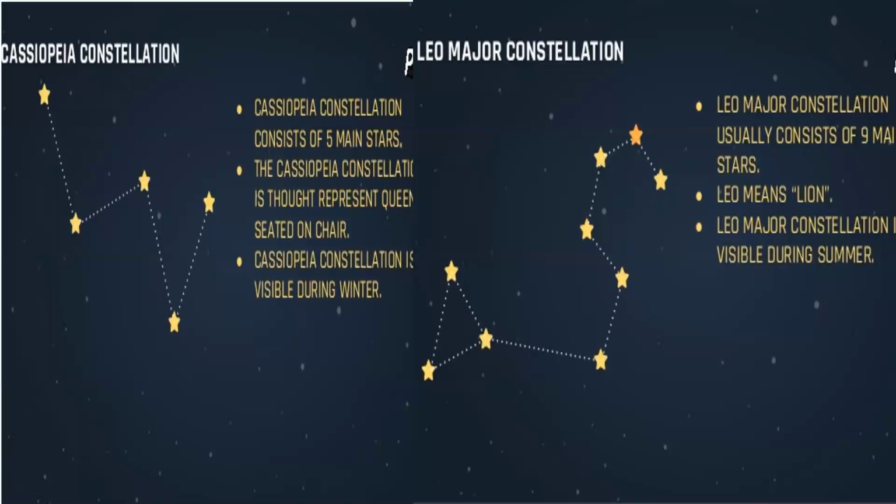Last one is the Leo Major constellation. It consists of 9 main stars. Leo means lion. The arrangement of stars in the Leo Major constellation forms the outline of a big lion. And it is visible during summer.